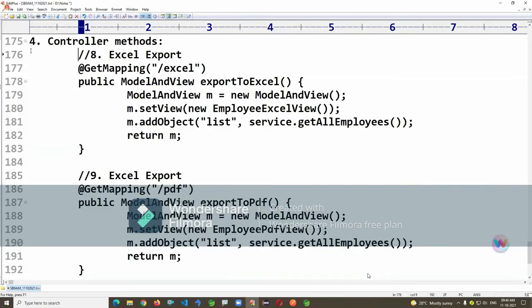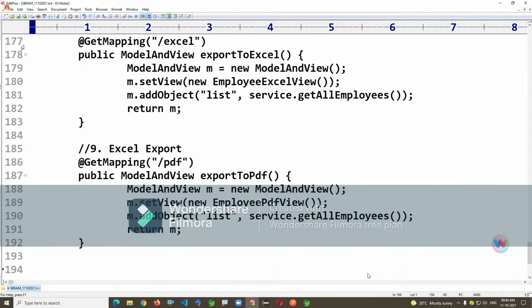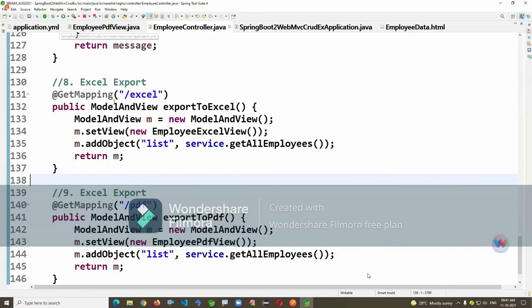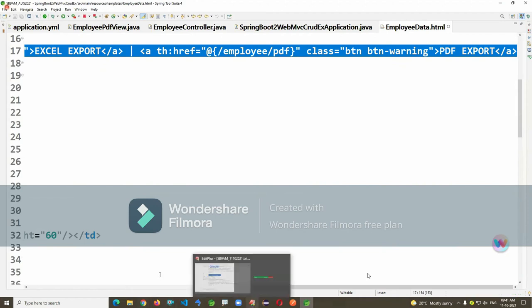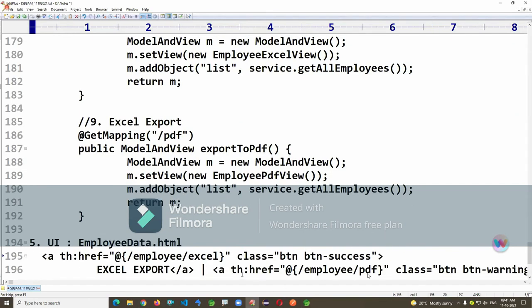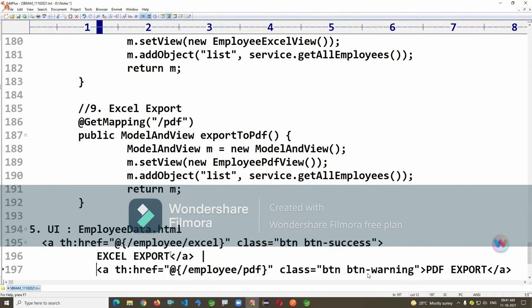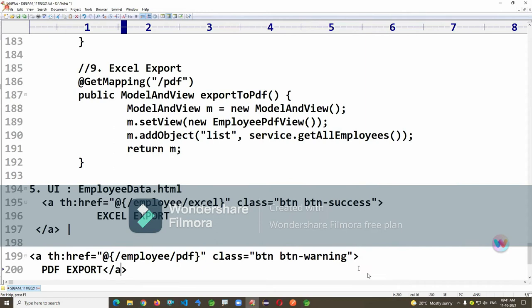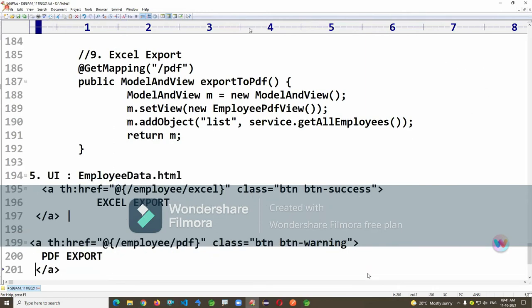You should do it as message. Okay, like this I wrote at UI, employeedata.html. I'm just adding two hyperlinks here. See my entity class. These are just hyperlinks. If you write like this, I'm just mentioning the table for Excel and PDFs. Instead of this, what you will do is just close this file. First, my entity exports: when you click on this, the controller method is called and it will export the data.